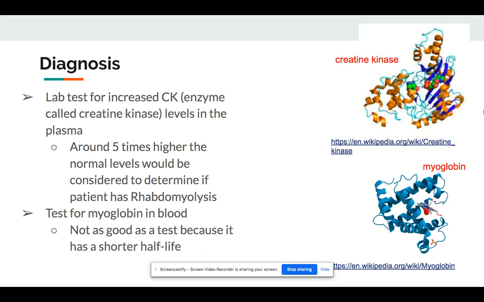The earliest a doctor can detect rhabdomyolysis is 3 to 5 days after a physical injury. If this is not diagnosed, the levels of myoglobin and CK will continue to increase. Then the excess of myoglobin can start to cause kidney damage, and it can be permanent. If left untreated, this can result in death.